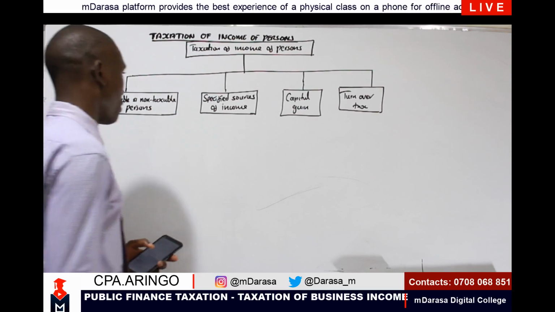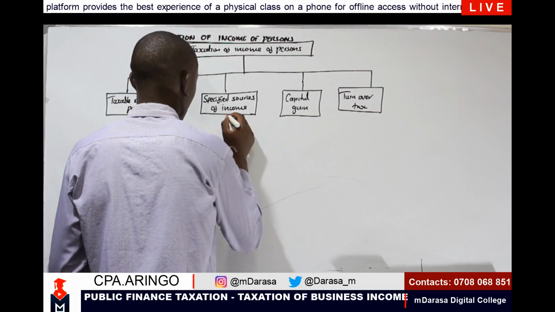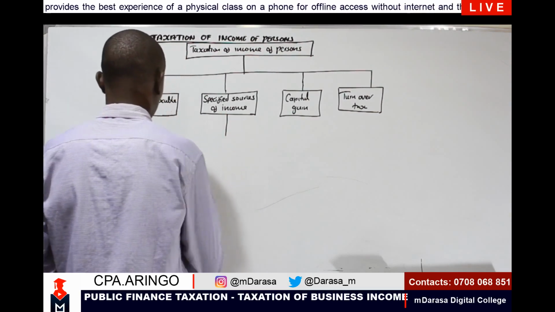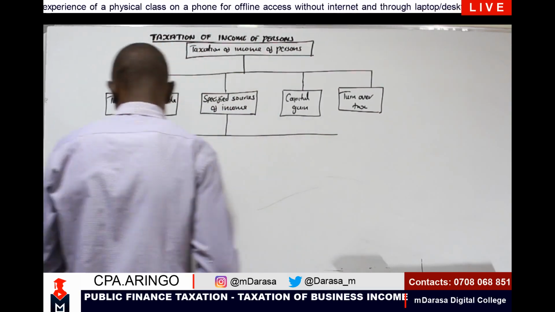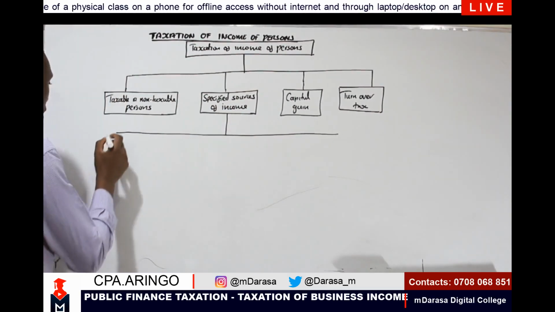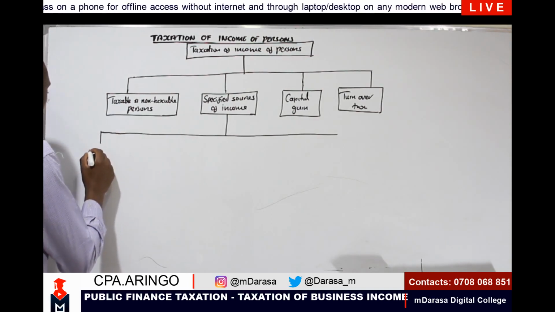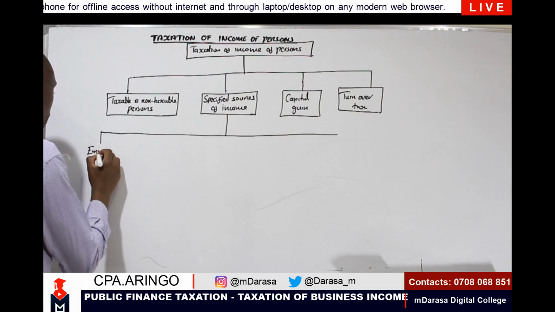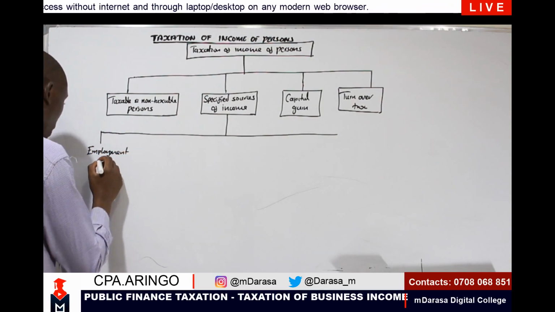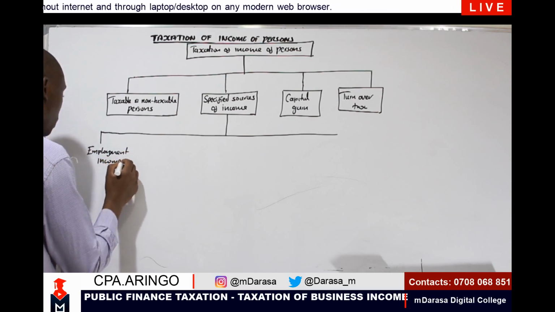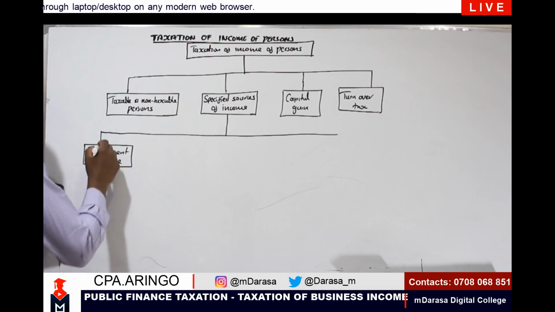Specified sources of income is going to be categorized into the following. Under specified sources of income, we'll always be talking of gain from employment, termed as employment income, commonly referred to as gain from employment.